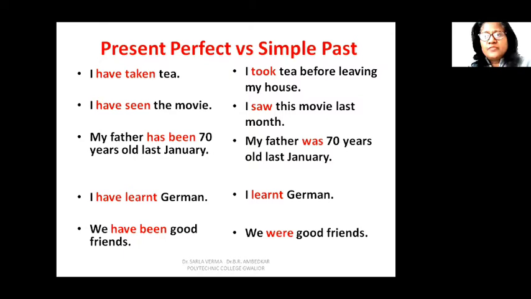Means we are still good friends. Or if we meet, then we will be able to recognize each other, and again we will come at the same frequency of friendship. We are good friends. So we have been good friends means we are still good friends. Or if we meet, then we will again be friendly with each other. But if you say we were good friends, means we were good friends in the past.